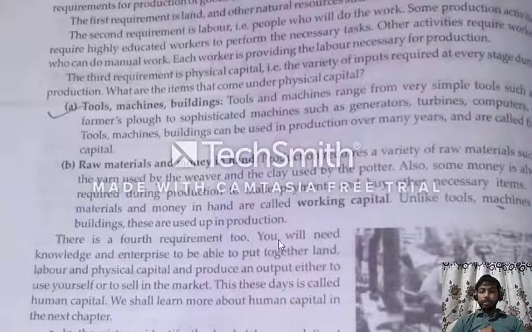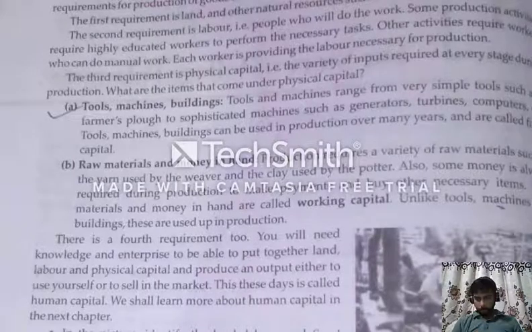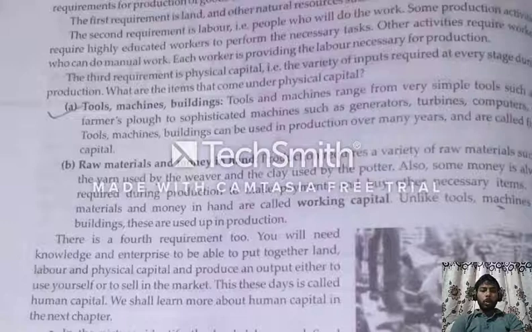There is a fourth requirement too. You will need knowledge and enterprise to be able to put together land, labor and physical capital and produce an output, either to use yourself or to sell in the market. For adding all these together we need knowledge and enterprise.